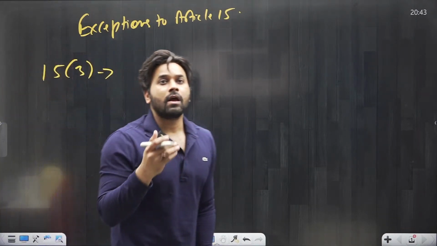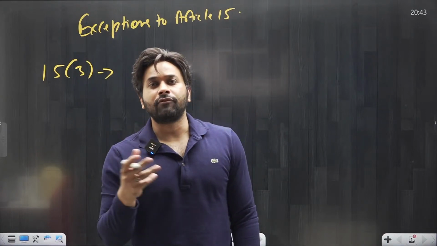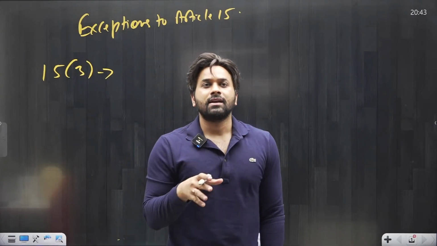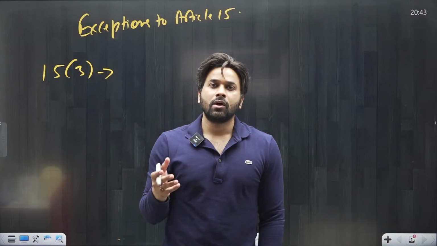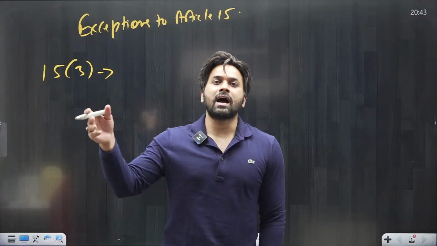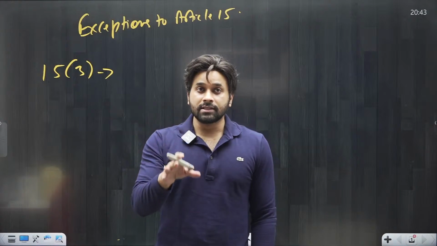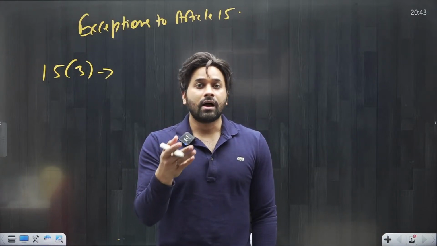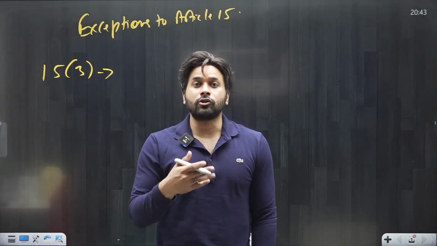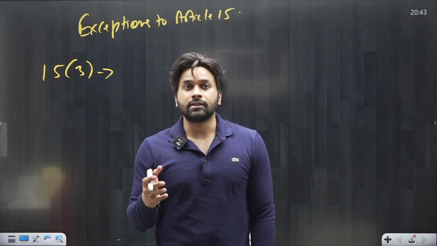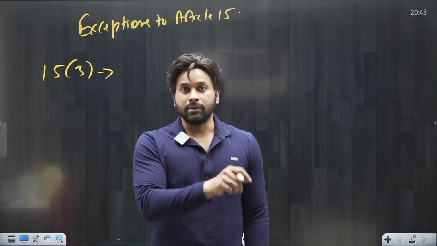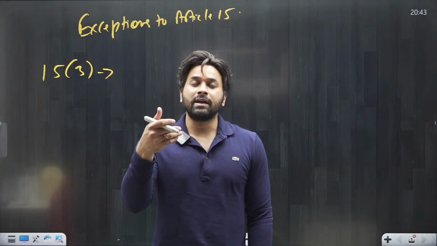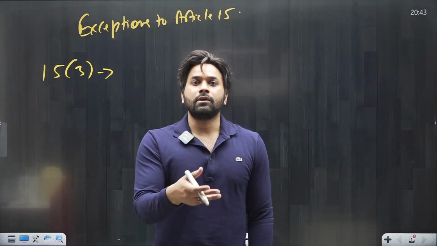Now remember, in 15 Clause 1 and 15 Clause 2, we discussed that the state shall not discriminate against any citizen on the ground of religion, race, caste, sex, place of birth. So we discussed sex as a ground. The government should not discriminate against any citizen on the basis of sex. I mean, there should be no discrimination between men and women. The state should make laws which are equally applicable to men and women.